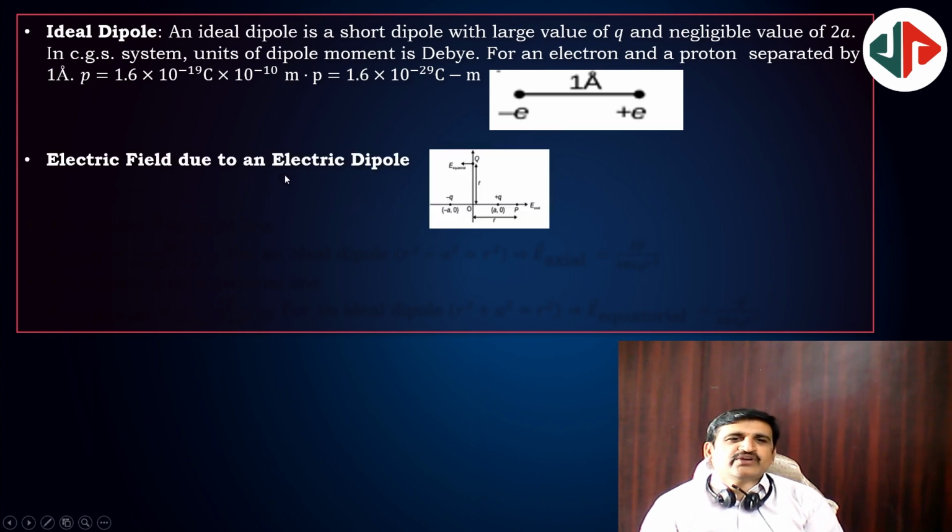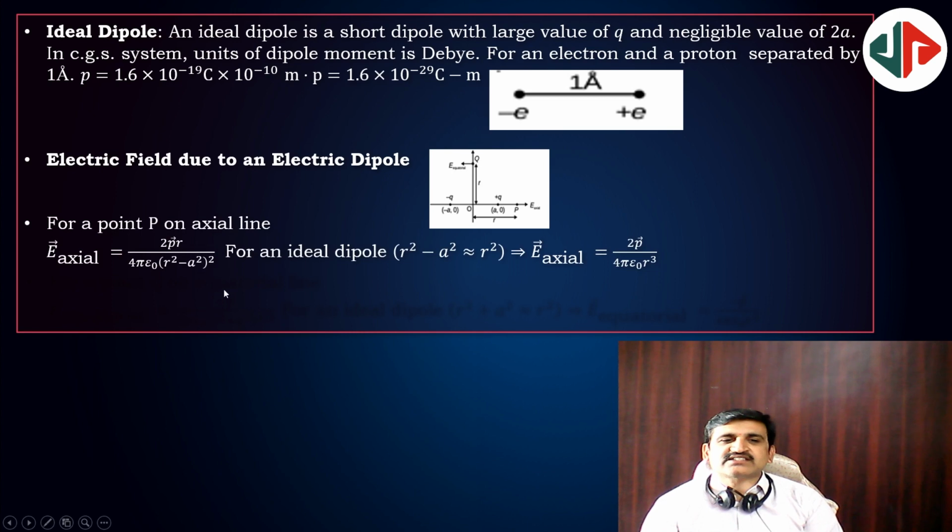Electric field due to an electric dipole on the equatorial line and axial line at intermediate positions we are going to discuss here. See, 2pd or 2pr, whatever is suitable for you, that only, you no need to change your memory aids. 2pd by 4 pi epsilon naught (d square minus a square) whole square. I know it is with d only, here it is r, no issue.